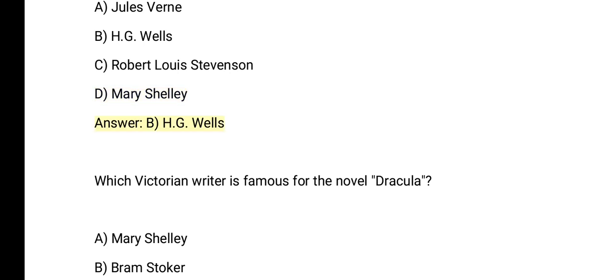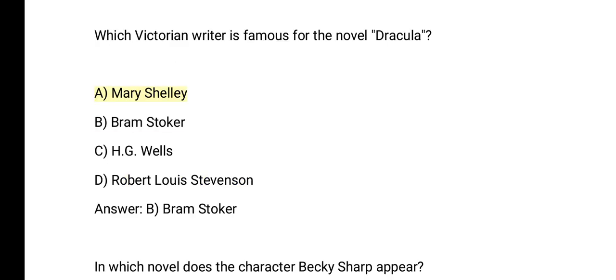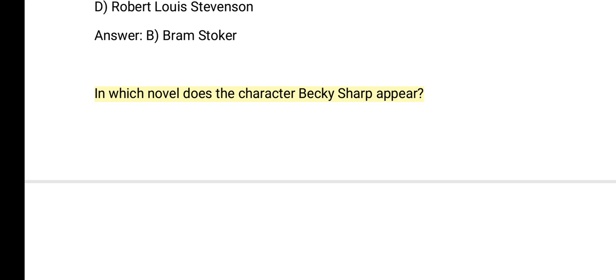H. G. Wells. Which Victorian writer is famous for the novel Dracula? A. Mary Shelley. B. Bram Stoker. C. H. G. Wells. D. Robert Louis Stevenson. Answer: B. Bram Stoker. In which novel does the character Becky Sharp appear? A. Vanity Fair. B. The Way We Live Now. C. The Eustace Diamonds. D. Barchester Towers. Answer: A. Vanity Fair.